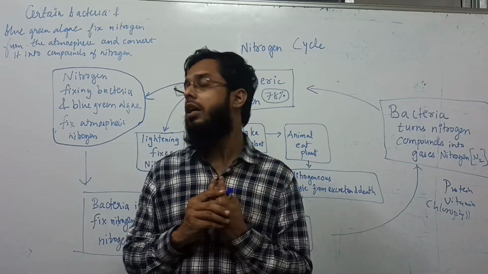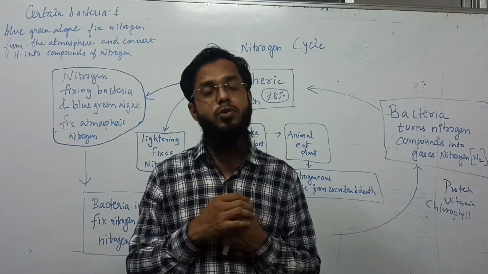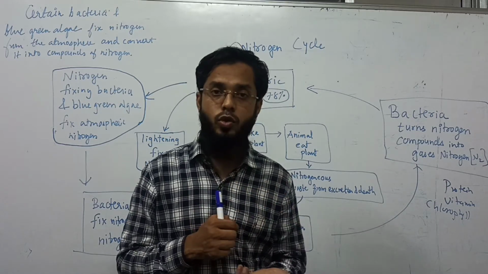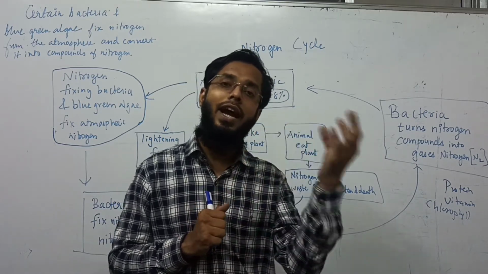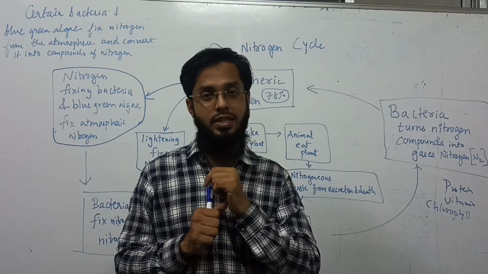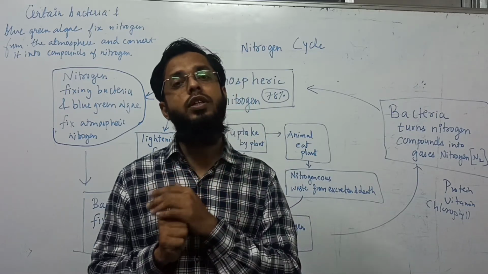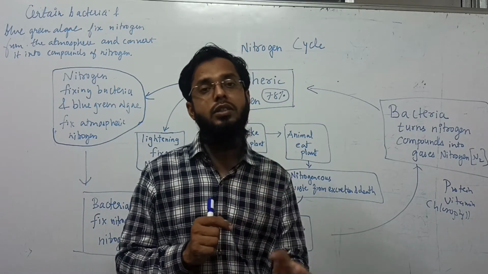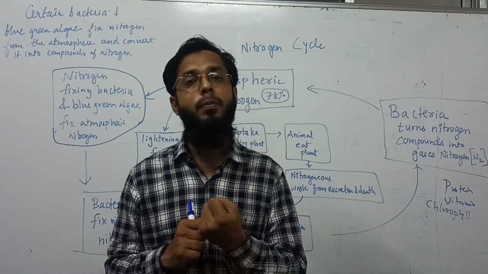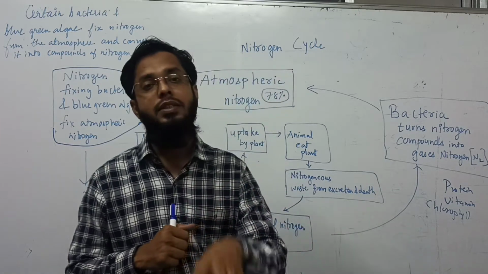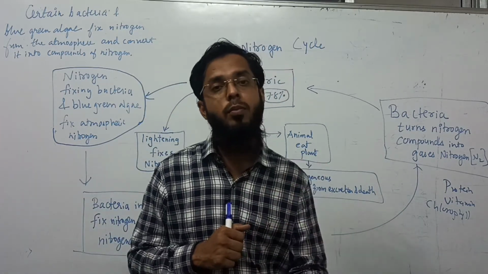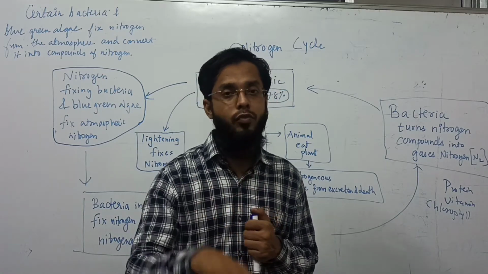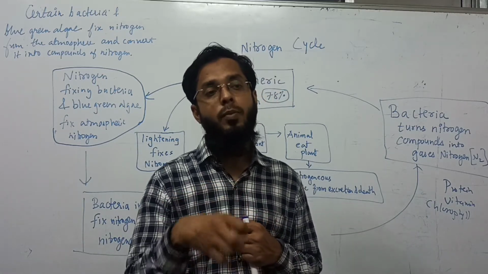But how it is converted and absorbed: certain bacteria and blue-green algae present in the soil convert atmospheric nitrogen, N2 gas, into certain nitrogenous compounds like nitrates and nitrites, and these compounds are then absorbed by plants. When plants absorb water and minerals, these compounds become soluble and come into the plants. So while absorbing water from roots, such compounds are absorbed.